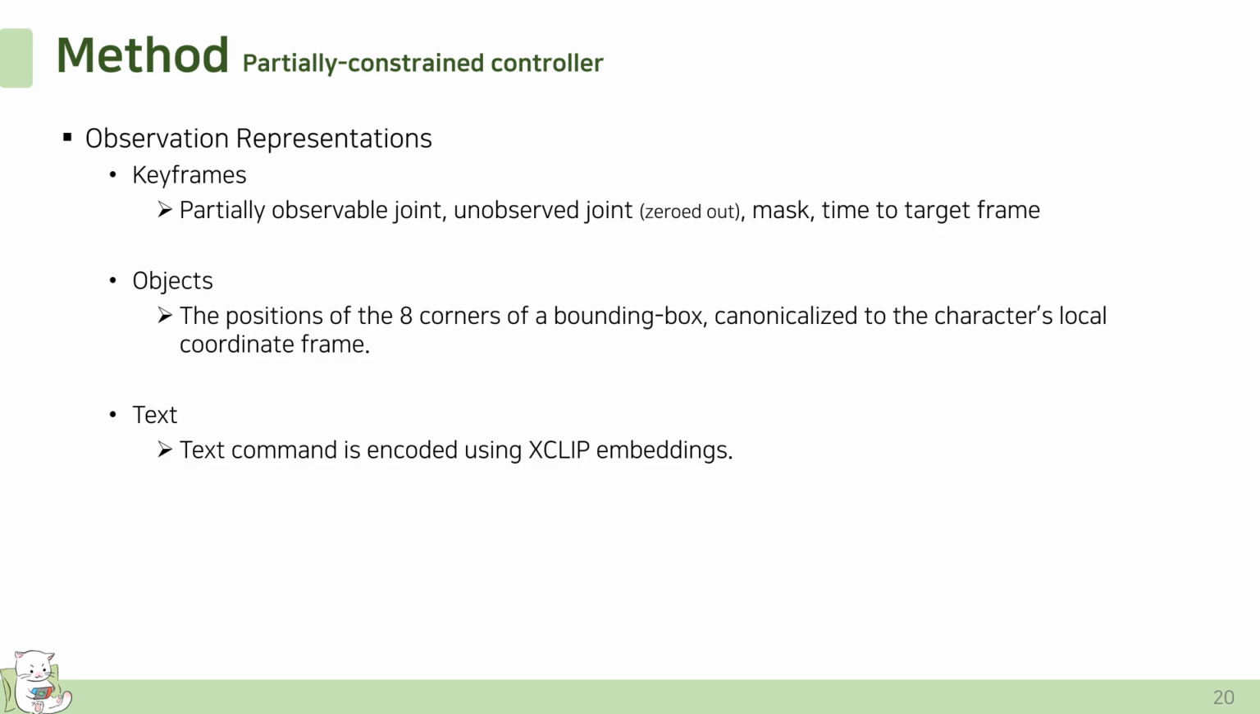Each observation used as input is represented as follows. Keyframes are represented such that partially observed joints are canonicalized relative to the current pose, while unobserved joints are masked out with zeros. Additionally, masking information and time remaining to reach the target frame are appended. Object information is represented by the position of 8 corners of a bounding box. Text command is encoded using CLIP embedding.